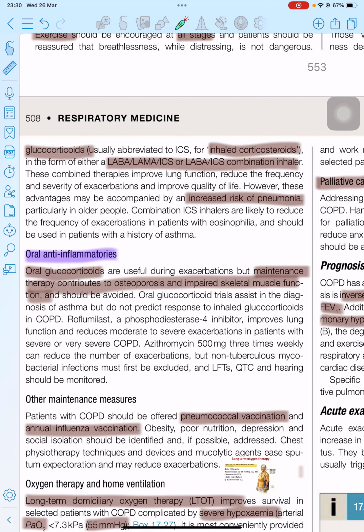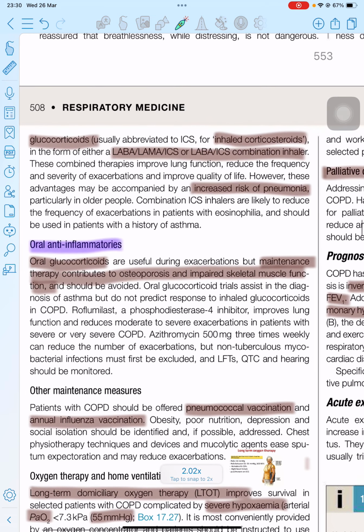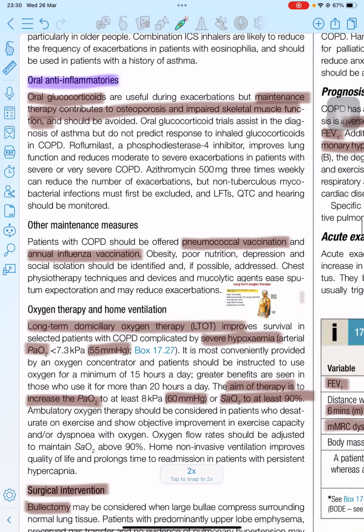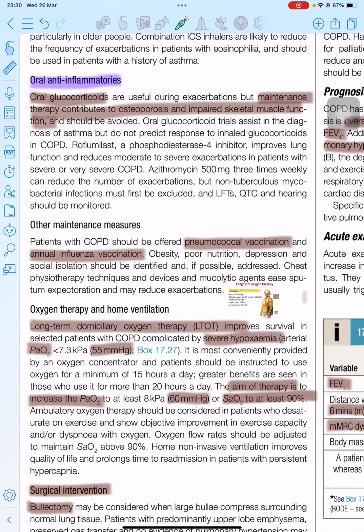The oral glucocorticoid cannot be used in maintenance therapy because it causes osteoporosis and impaired skeletal muscle function. So oral glucocorticoid is only recommended during exacerbation. And the other maintenance measure is vaccination. There are two vaccines mainly for COPD: the pneumococcal vaccine and the annual influenza vaccine.